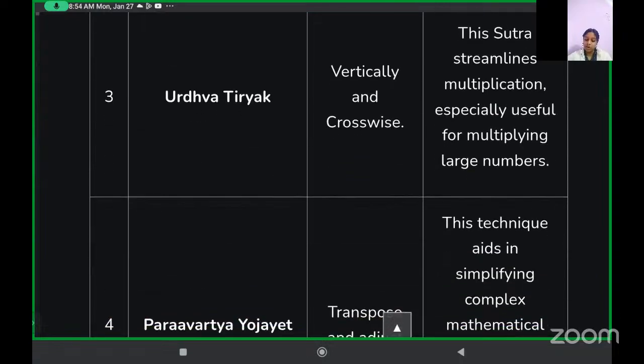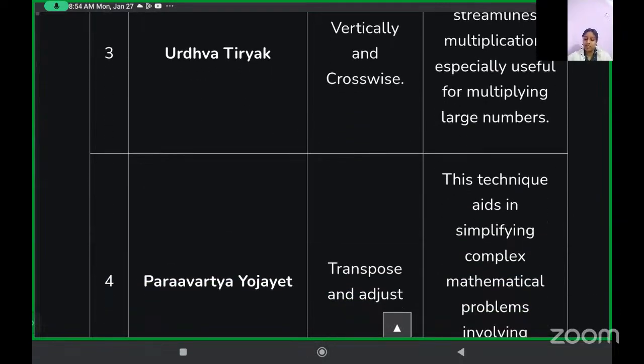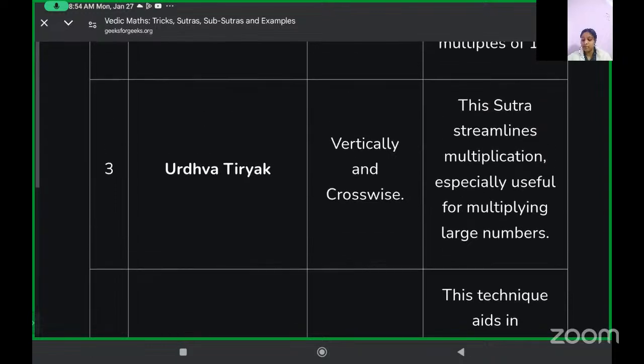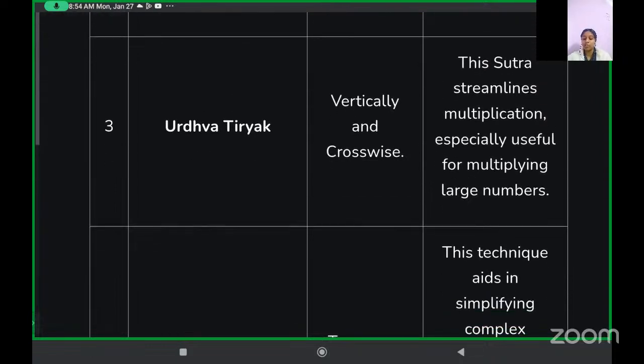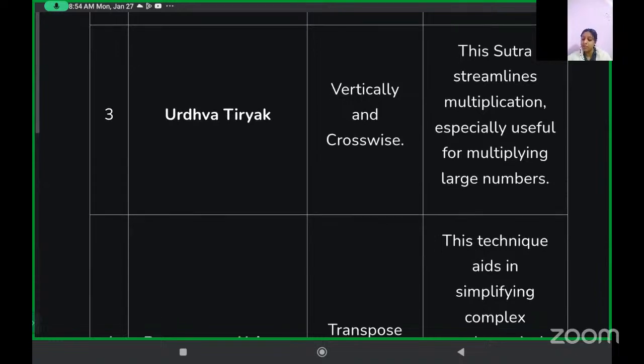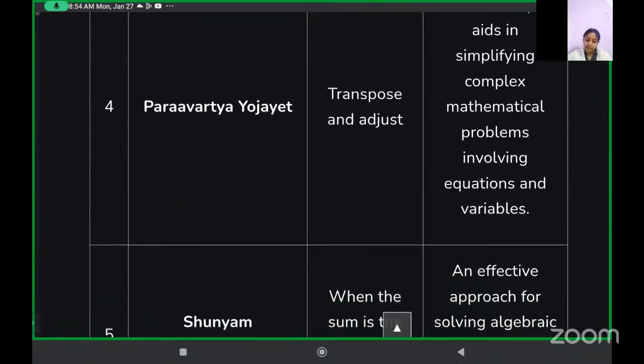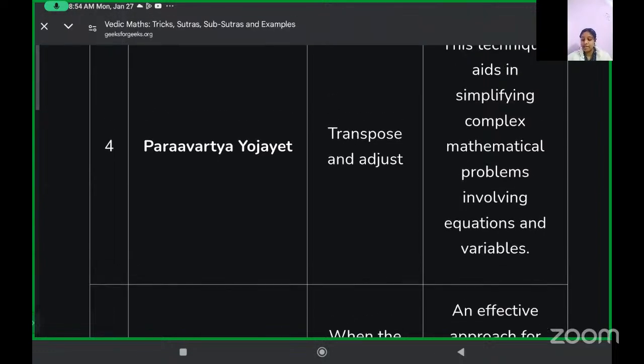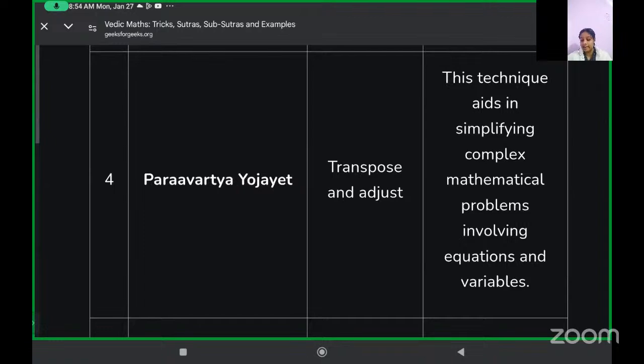Then you have Urdhva Tiryagbhyam. It means vertically and crosswise when we do the simplifications. It streamlines the simplification. We do it vertically and we do it crosswise. Then we have Paravartya Yojayet. This is transpose and adjust.